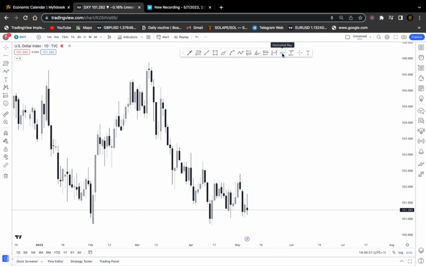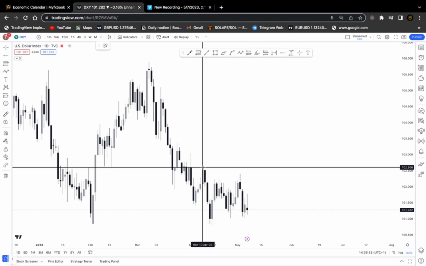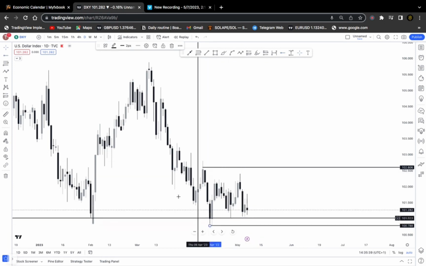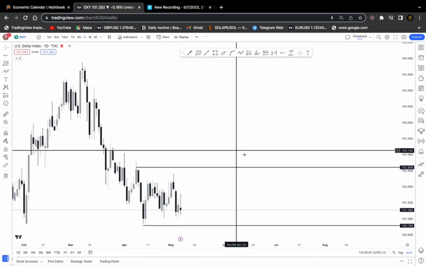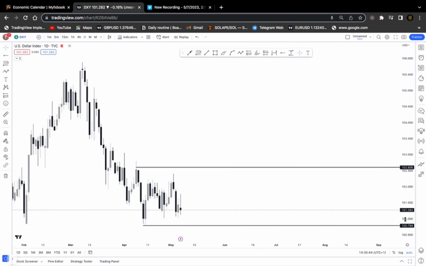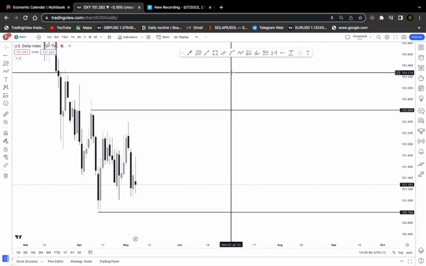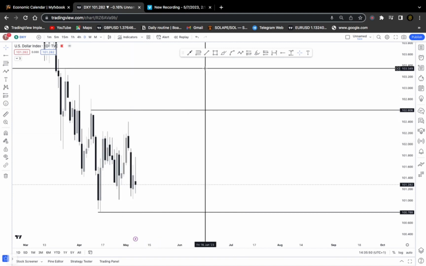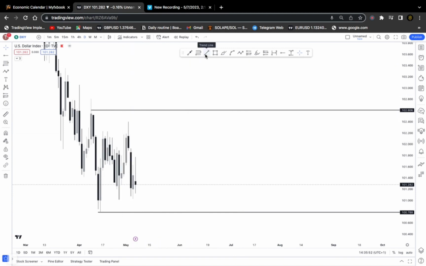Now if we zoom in on our charts to look at what's currently happening at this particular price data, we can understand that we are stuck in a range, as the market is finding it difficult to take out these highs here, and it is also finding it difficult to take out this low here. So on current price data throughout the month of April, we have been stuck in a range, and we are also starting the month of May with some range.